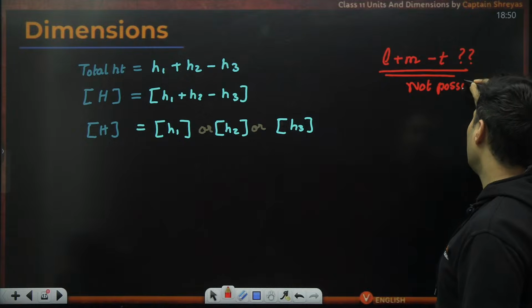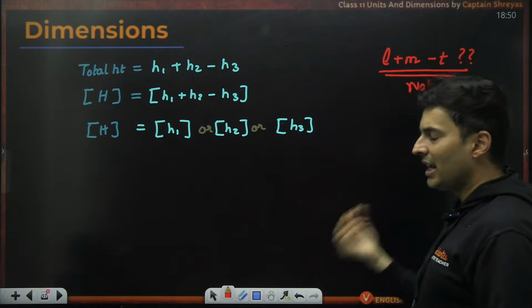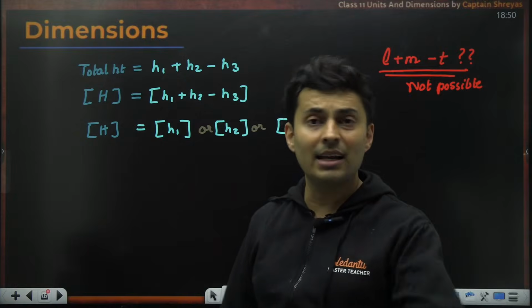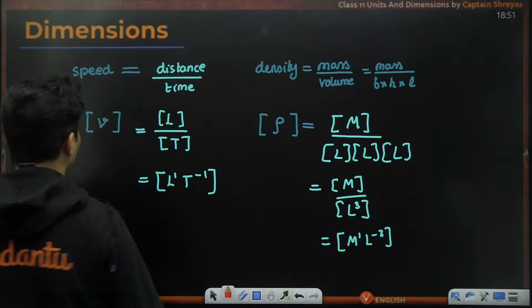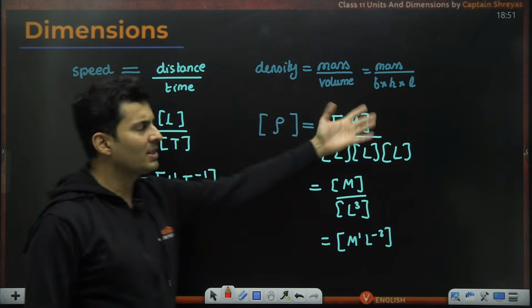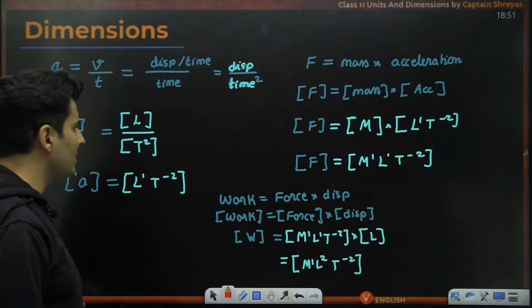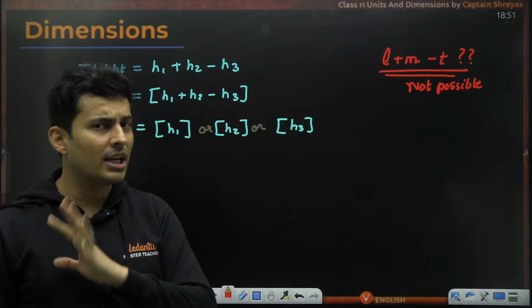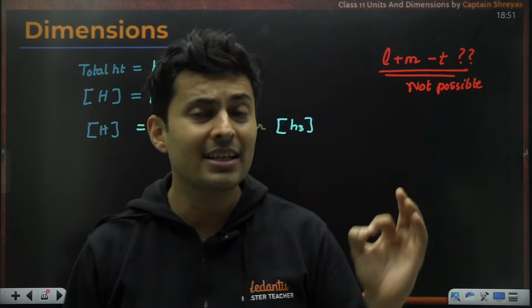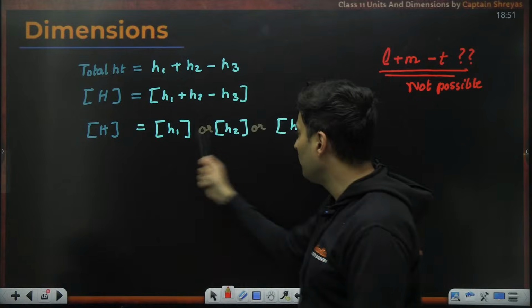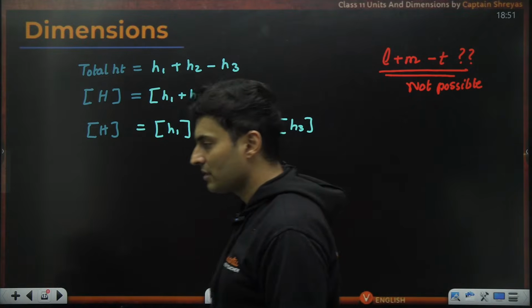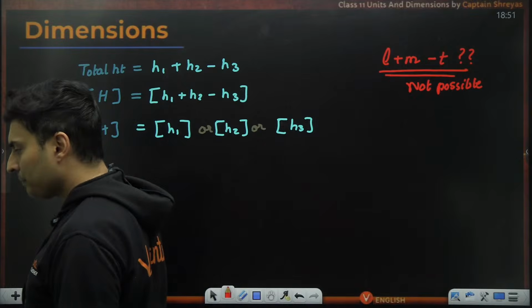I cannot add time to mass or length and subtract it. Not possible. But I can multiply, divide. That is perfectly fine, like we did over here. Like length by time, mass by length. All these things are permissible. So division and multiplication, no problem. But when it comes to addition and subtraction, keep in mind they have to be of the same dimensions. Is this absolutely clear?